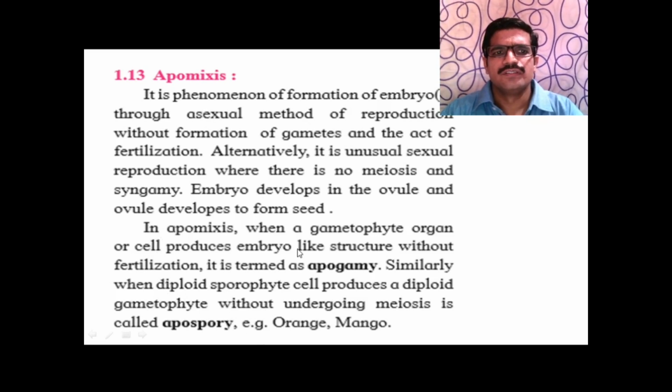Apogamy means formation of an embryo with the help of the gametophyte without fertilization. And when a diploid sporophyte produces a diploid gametophyte without undergoing meiosis, it is called apospory.